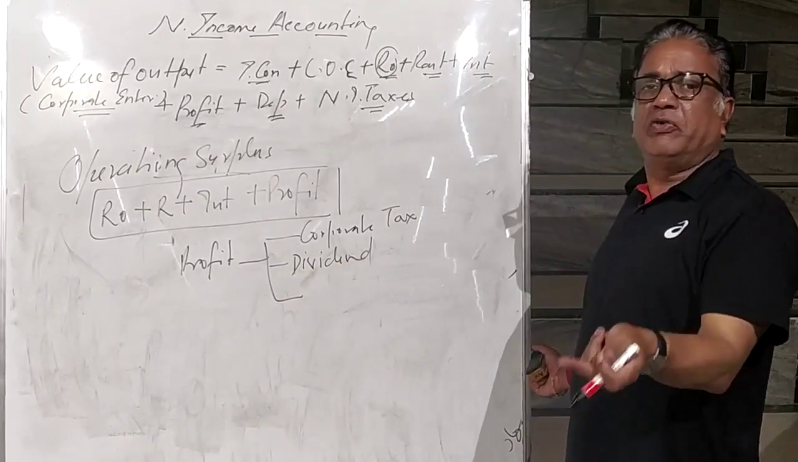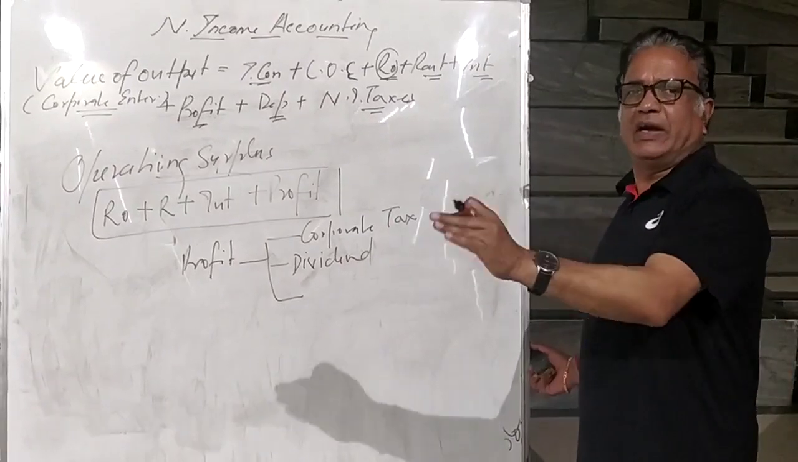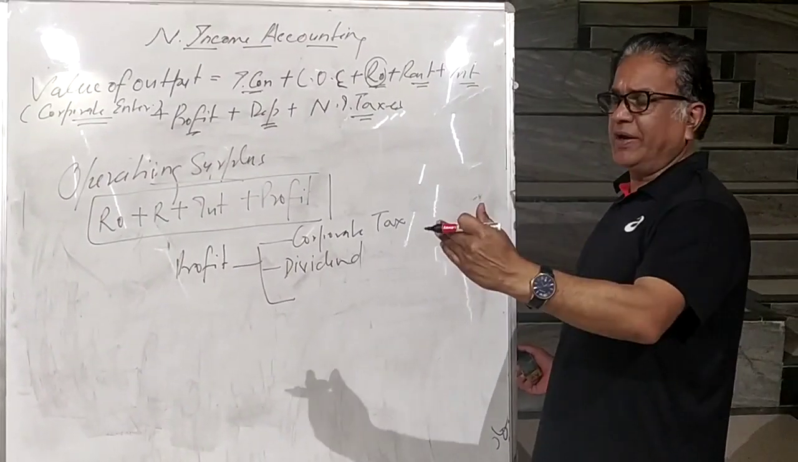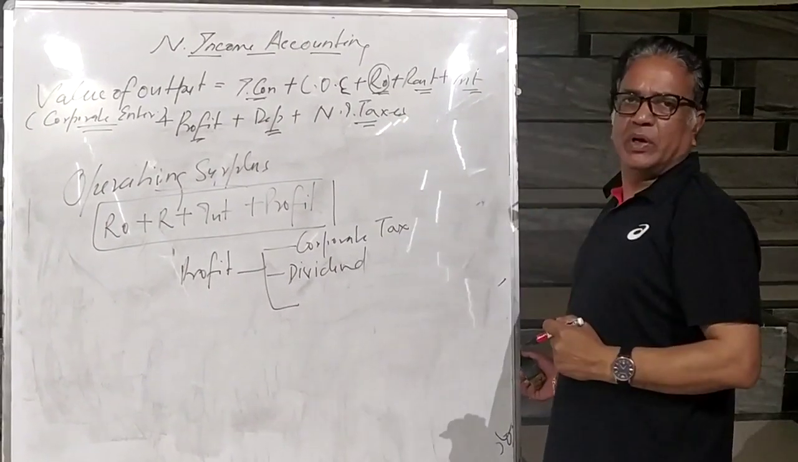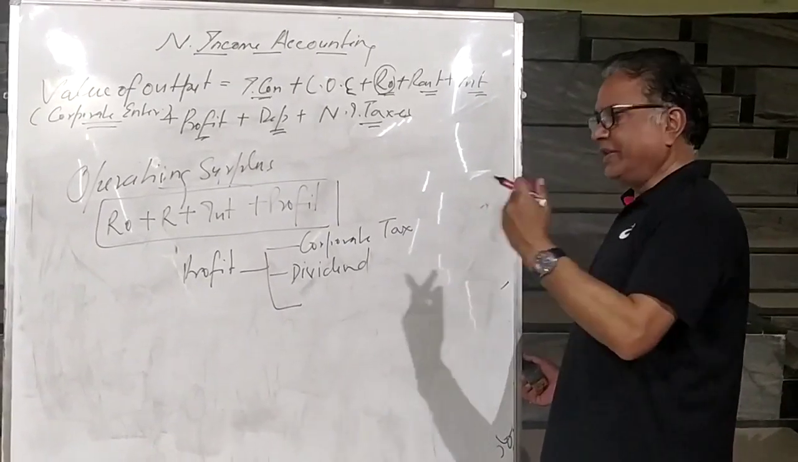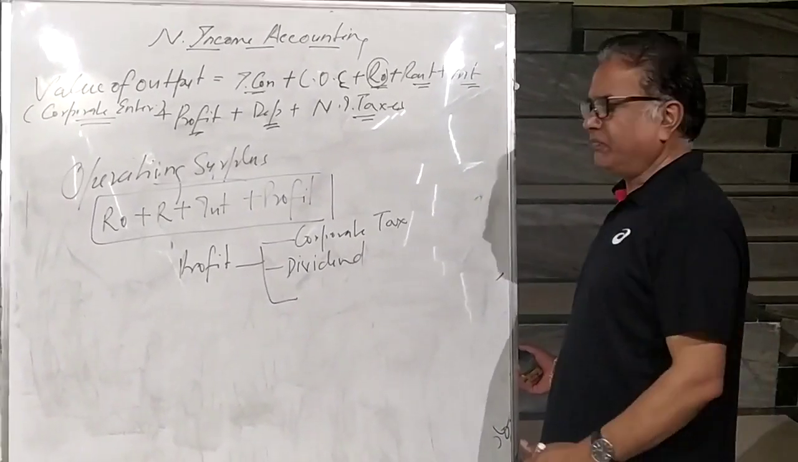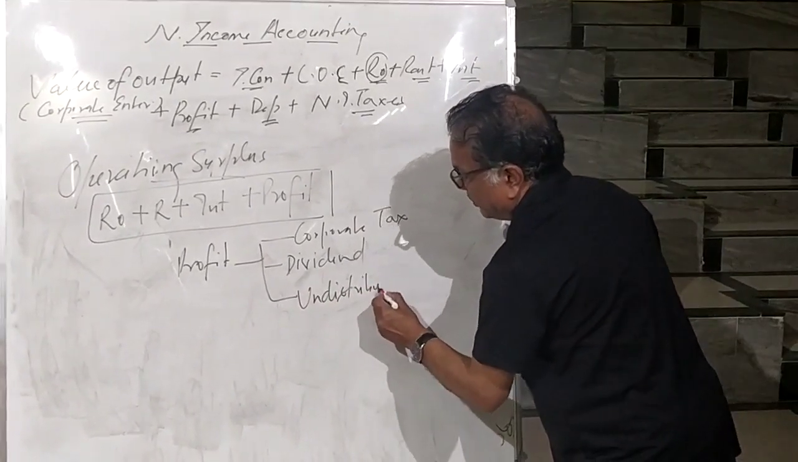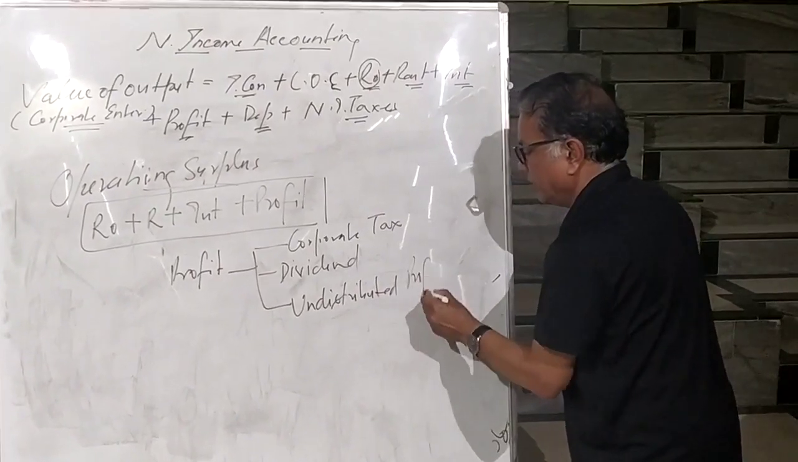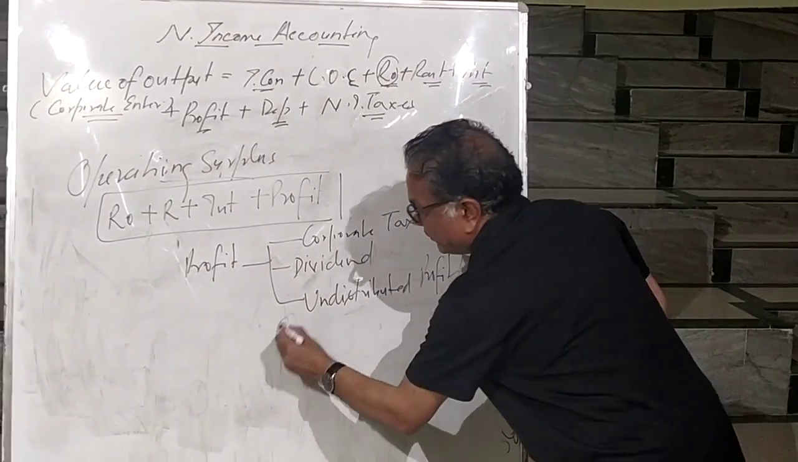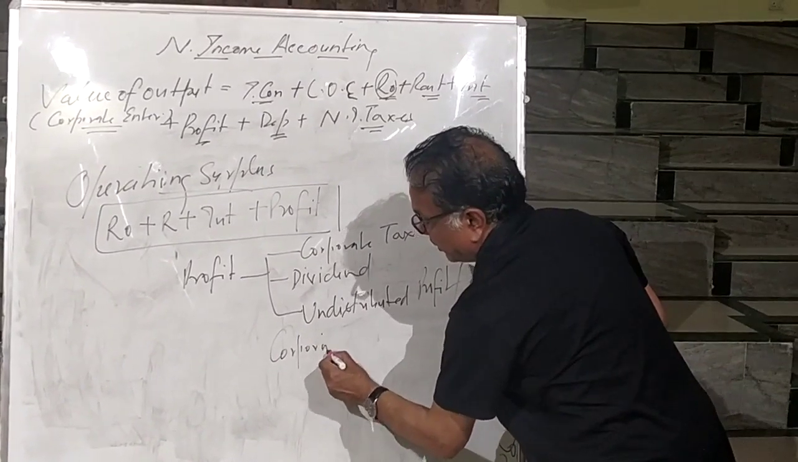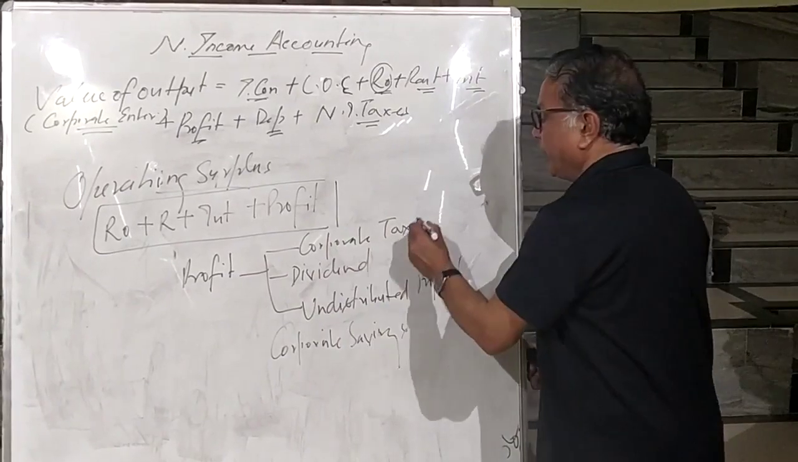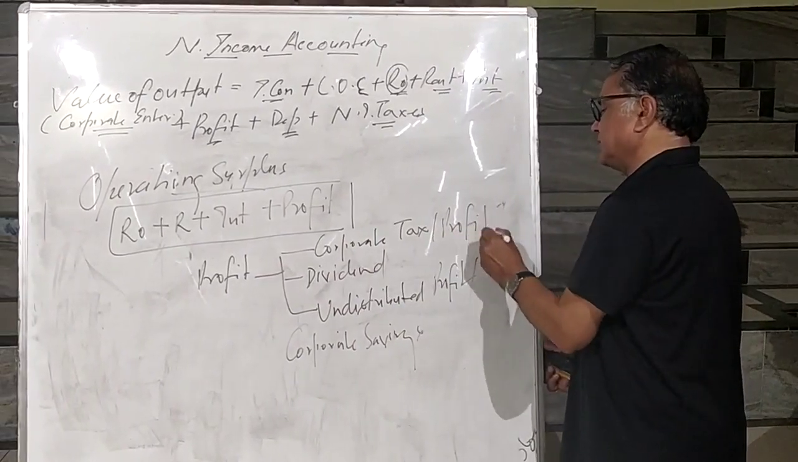And the part of profit which remains with the enterprise. Why does it remain with the enterprise? For meeting future uncertainties. If in the future that plant, that firm, wants extension, for this the part of profit remains with the firm. That is called undistributed profit. This is also known as corporate savings. This corporate tax is also known as profit tax.